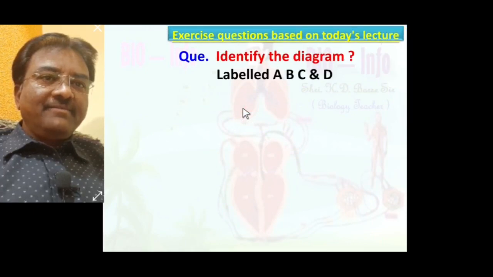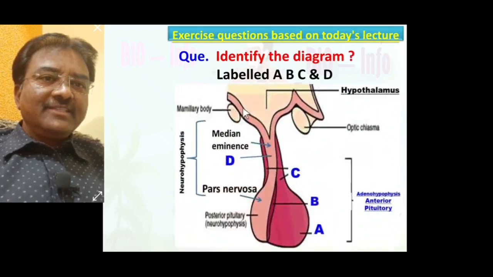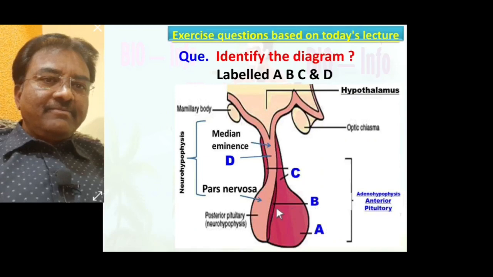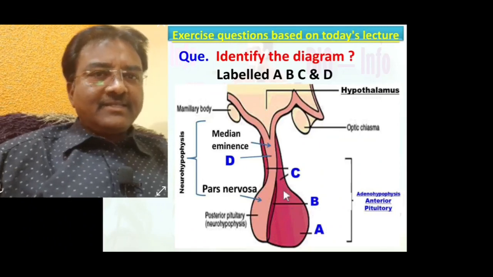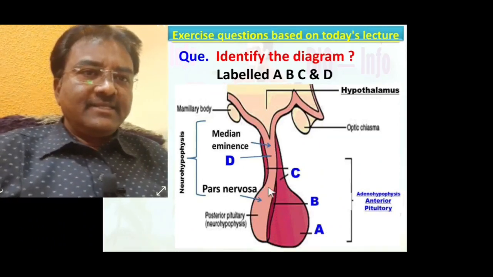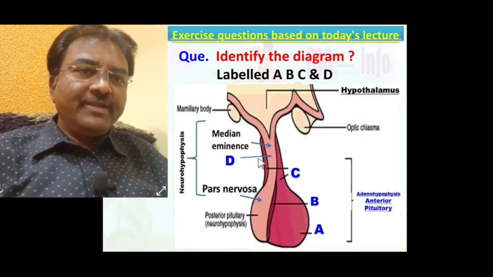Identify the diagram and label A, B, C and D. This diagram is the structure of the pituitary gland. In the structure of the pituitary gland, noted A, B, C and D. So A is pars distalis, B is pars intermedia, C is pars tuberalis, D is infundibulum.